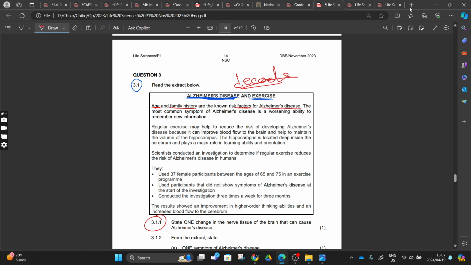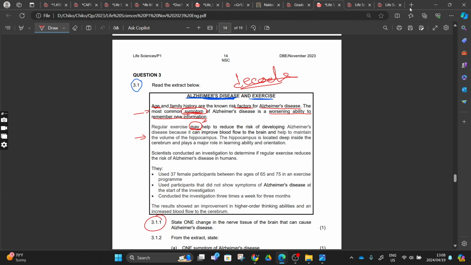But the most common symptom that we see of Alzheimer's is the worsening ability to remember new information. This is the symptom, right? Okay, it's fine. We are done with the first paragraph. Second paragraph, a regular exercise may, right? Learn this in English: may, may not, will not, shall not, right?